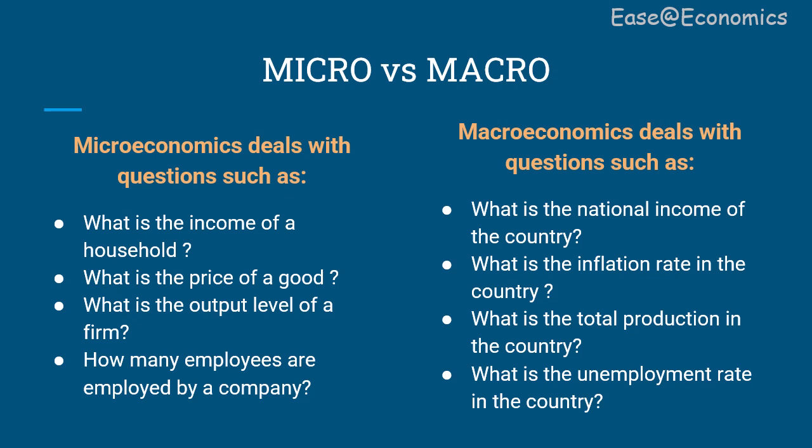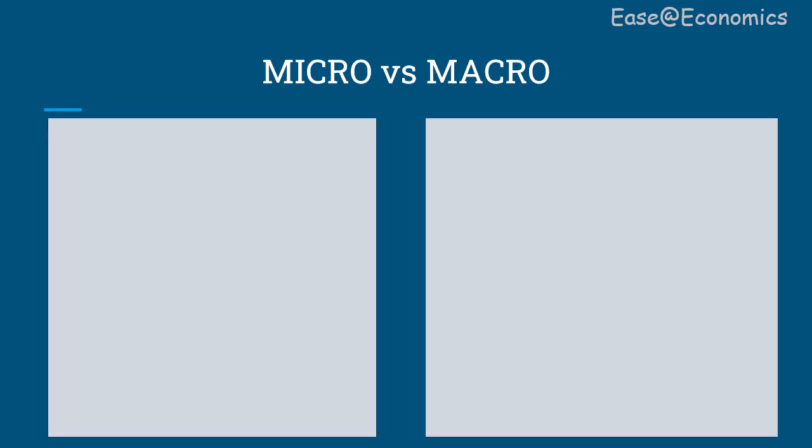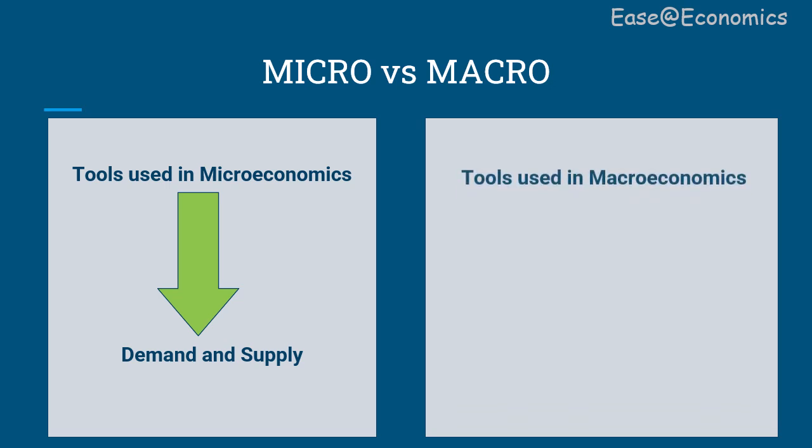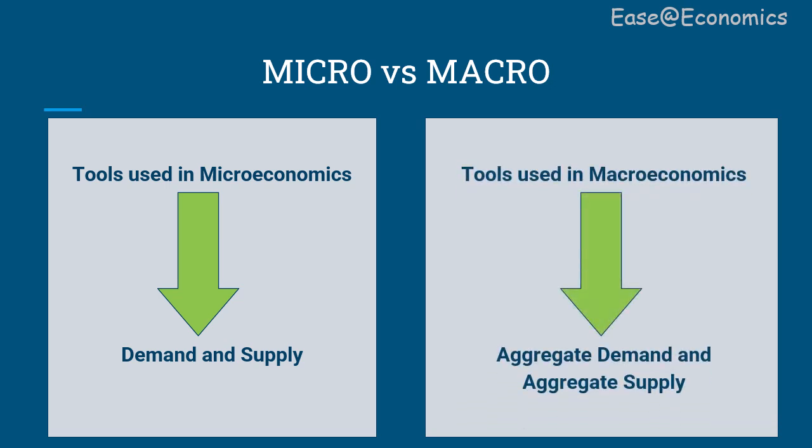So it is analyzing the behavior of a single individual unit, whereas macroeconomics deals with the national income, which is the total income of the economy. Similarly, microeconomics deals with the price of a single commodity, whereas macroeconomics deals with the general price level in the economy. Now the tools which are used to answer these questions are: in microeconomics we use demand and supply, and in macroeconomics we use aggregate demand and aggregate supply.